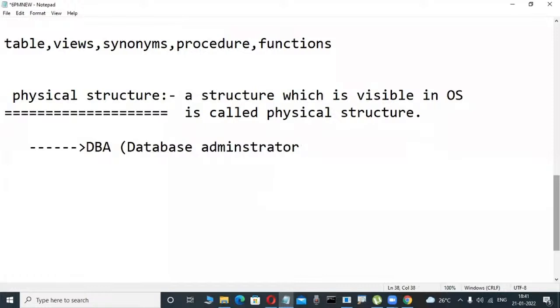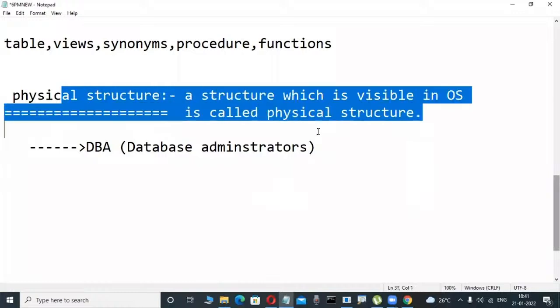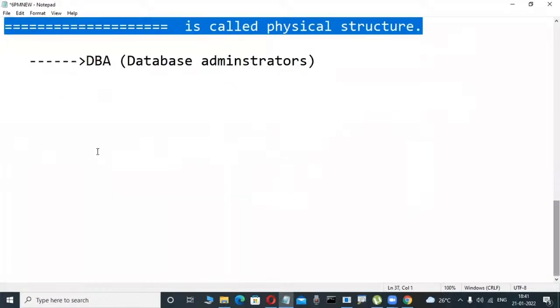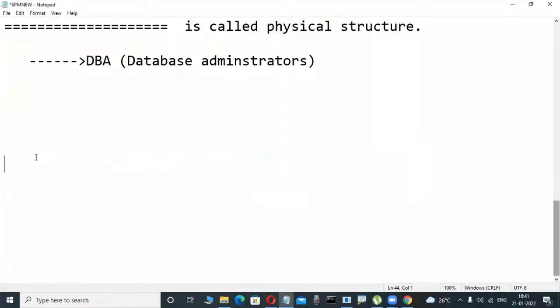Database administrators only work in the physical structure. Suppose I am an Oracle DBA programmer, learning Oracle DBA. The DBA course is there, don't worry. Backup, recovery, so many things are there, tablespaces, segments, don't worry.